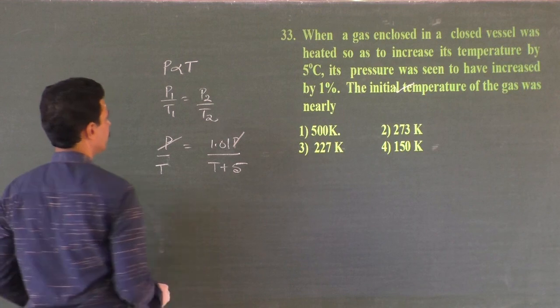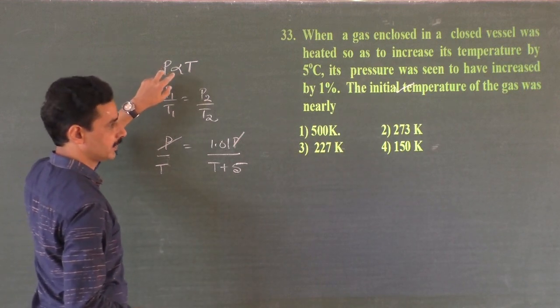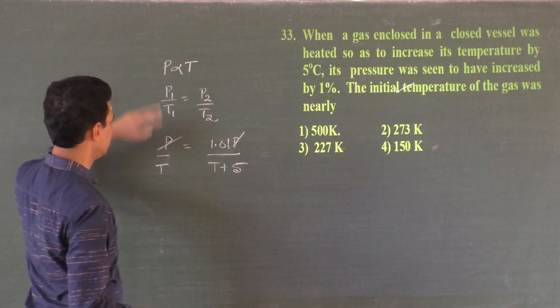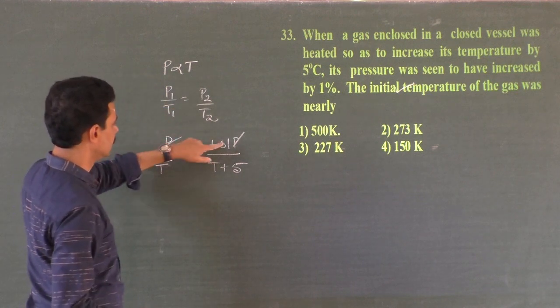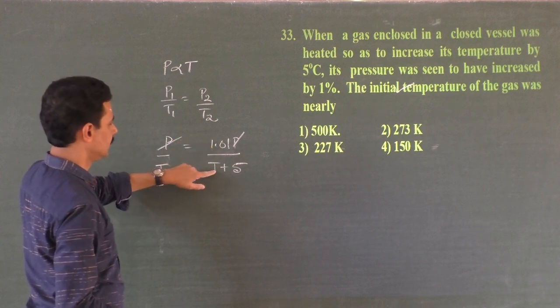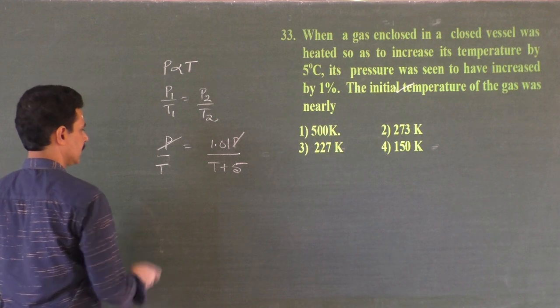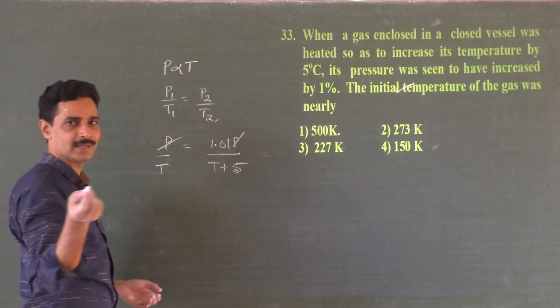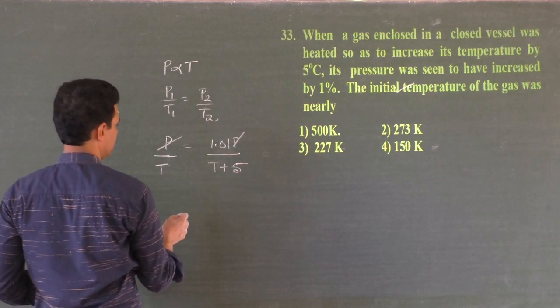P gets cancelled. Hope you have followed, right? Pressure of a gas is directly proportional to absolute temperature. P by T is a constant. P1 by T1 equals P2 by T2. So here the new pressure is 1% extra. New temperature is 5 degrees more. The temperature increases by 5 degrees Celsius, which is 5 Kelvin, because the difference is always the same in Kelvin and degrees Celsius. Okay, what is the new temperature?